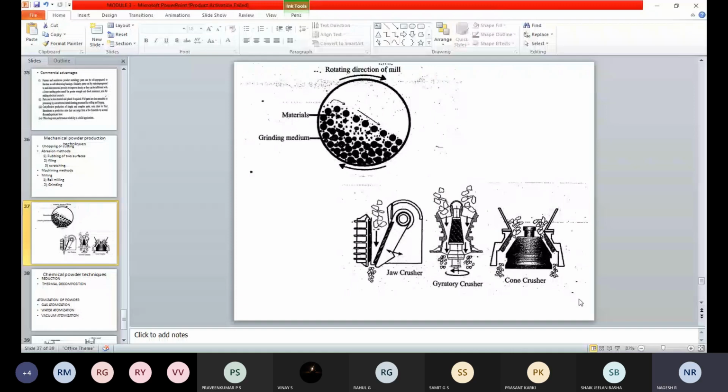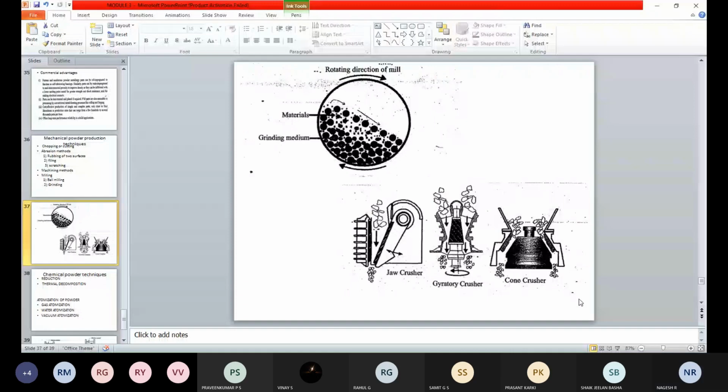Here we use different reducing agents in order to produce metal powders.